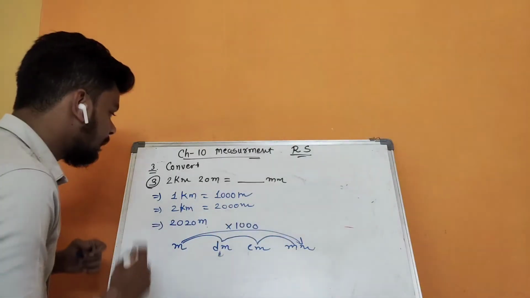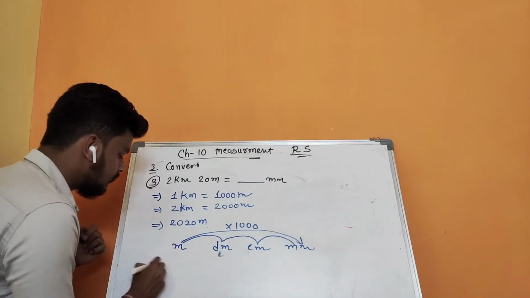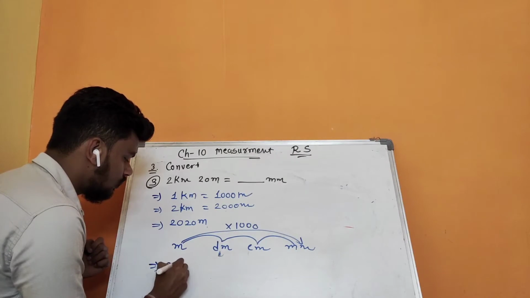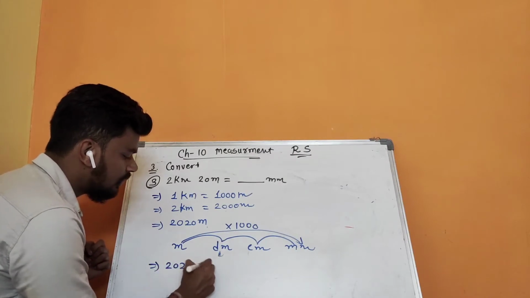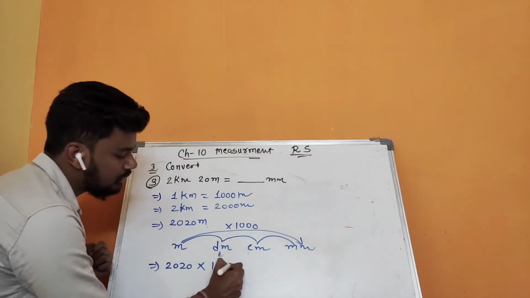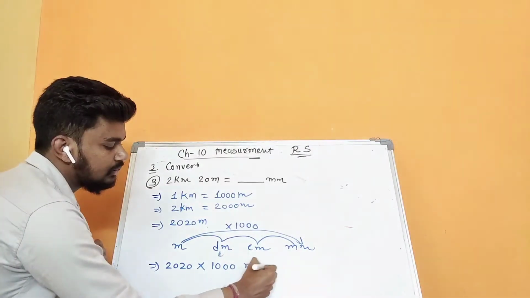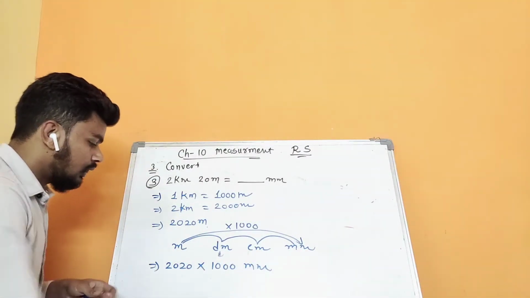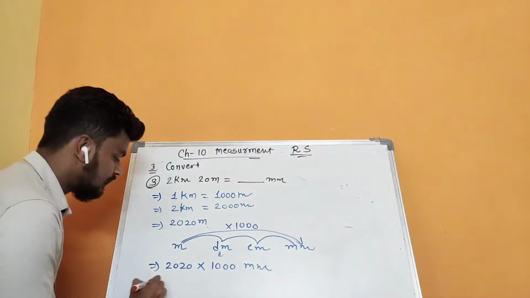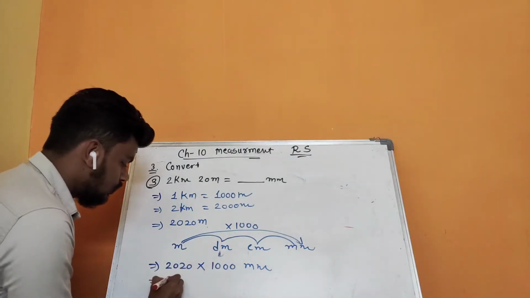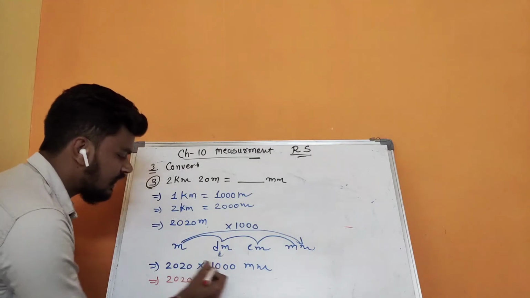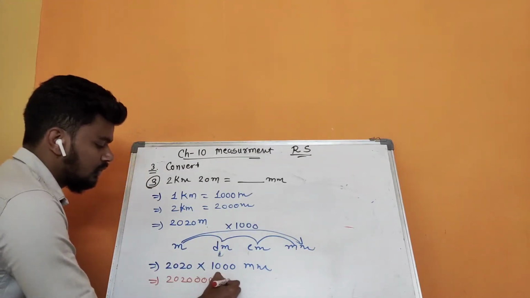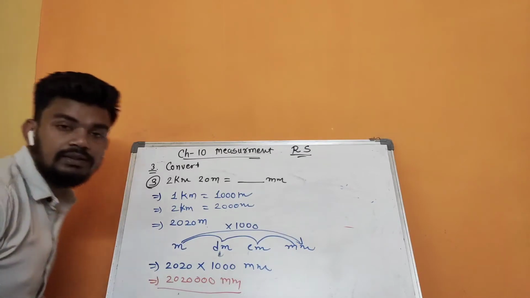So this one we can write like 2020 multiply by 1000, so that we can get the answer of this one in the millimeter. So this answer is 2020 and लास्ट में आपको सिर्फ 3 0 ऐड कर देने हैं, then that's what you get as answer of this one.